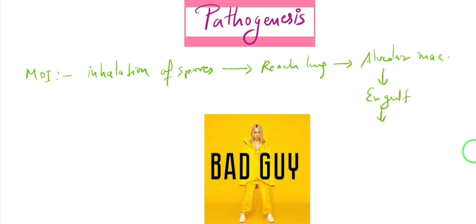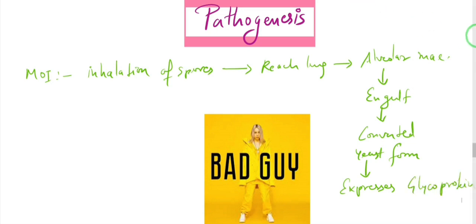But these microconidia survive, and they get converted into the yeast form, because we have a temperature of 37 degrees Celsius inside our body, and as we all know, these thermally dimorphic fungi like to be in the yeast form at 37 degrees Celsius. This yeast form of Blastomyces dermatitidis expresses a very important virulence factor of this organism. It expresses a glycoprotein.